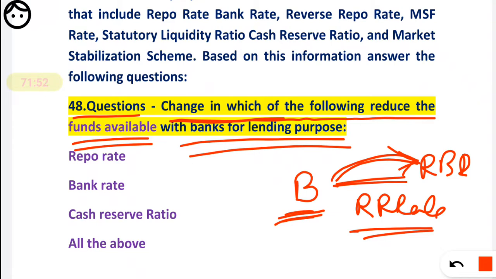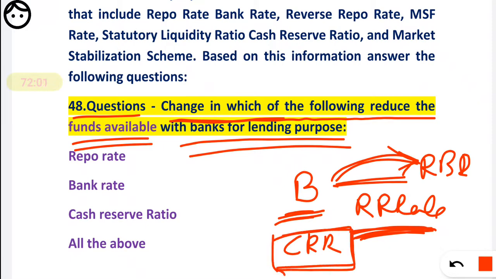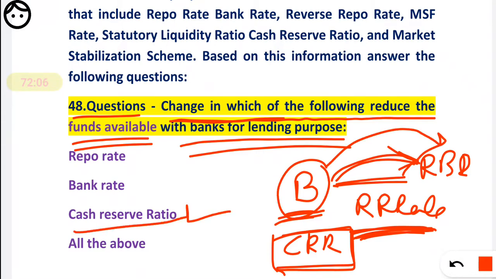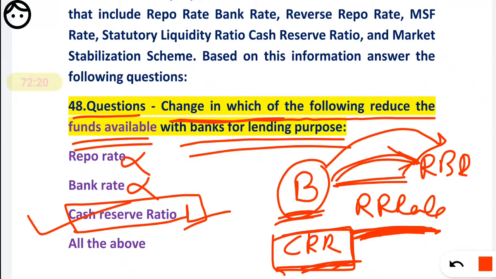So we know the reverse repo rate. Apart from that there is the CRR. What if the CRR is increased? The bank needs to keep more money with the RBI. So CRR is the correct option. Bank rate is not correct, because bank rate is used for borrowing. Repo rate is not correct because it is also used for borrowing. Reverse repo and CRR are the most correct here, but they have given only CRR in the options, so you have to mark CRR. So for 48, CRR will be our correct option.